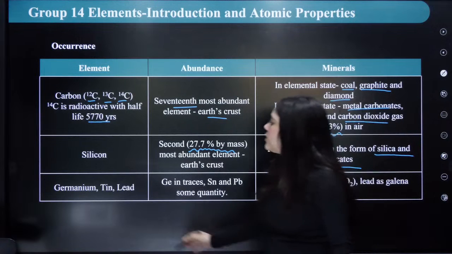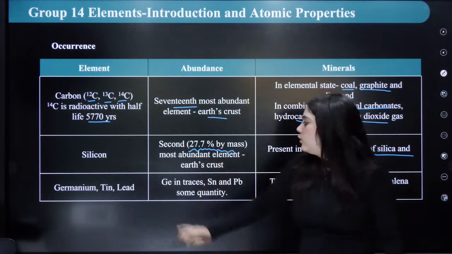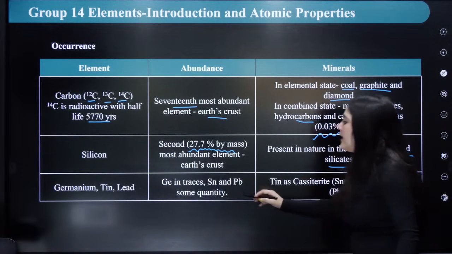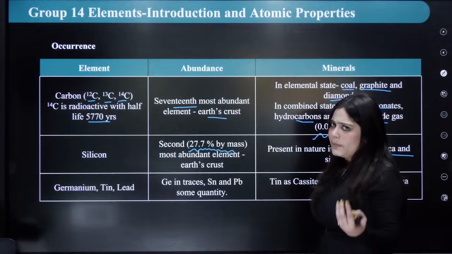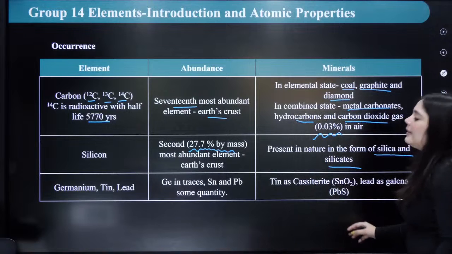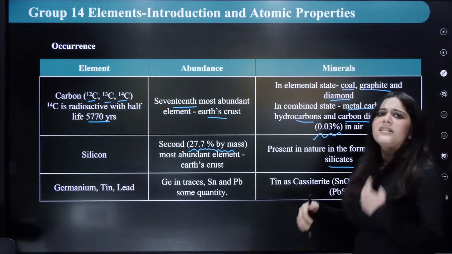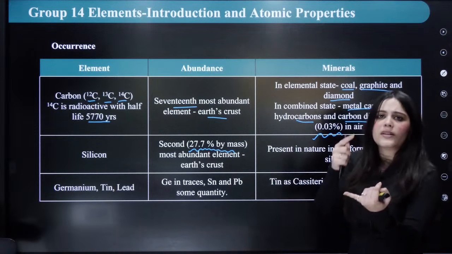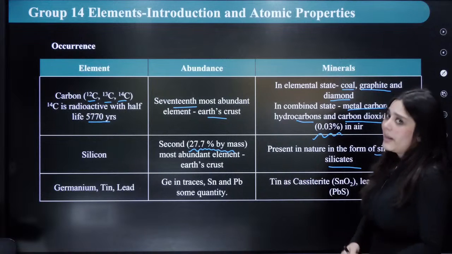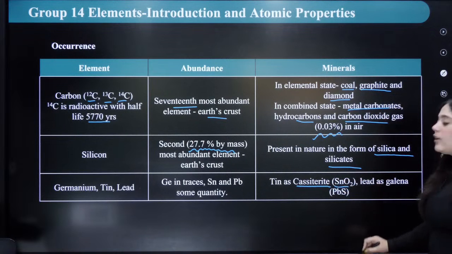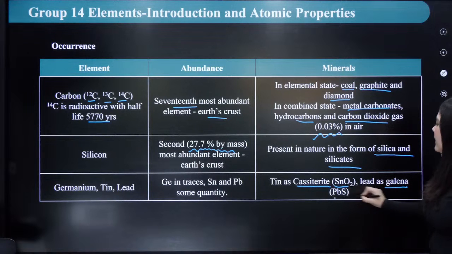Okay? Next is germanium, tin and lead. Germanium is found in traces. Tin and lead are found in some quantity. Germanium is very less. And tin, what are the minerals? Very, very important. These things can be asked directly in the exam. What are the minerals? What is the formula for that mineral? Very important. So tin is found as cassiterite, which is tin oxide, and lead as galena.